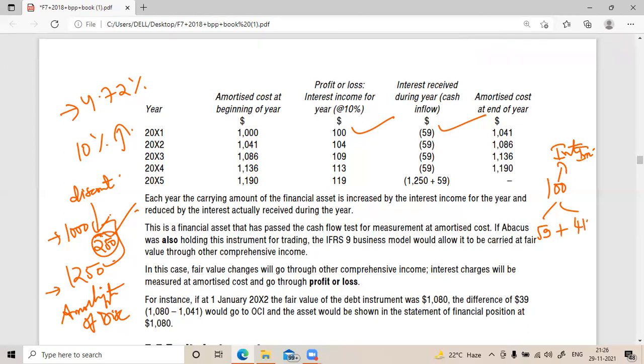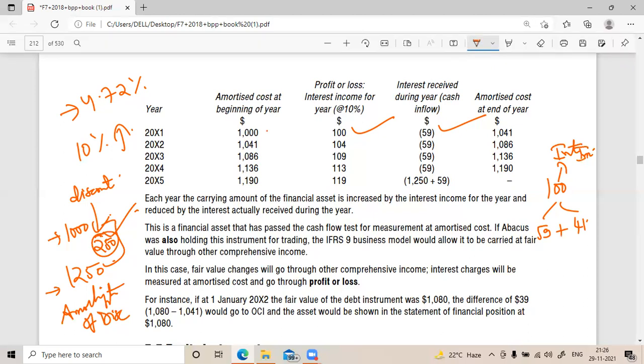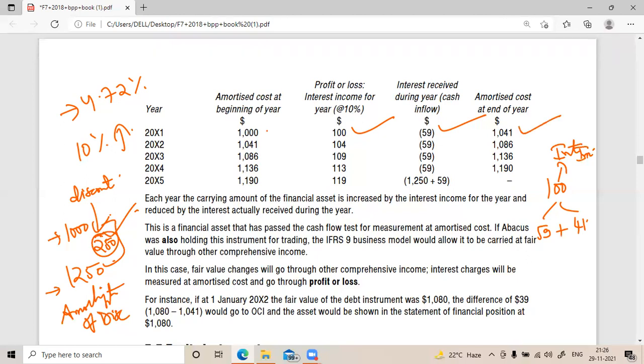Got it? So here this is the amortized cost at the end of the year. Why? Because this is what the company is supposed to do. This is what the investor expects. You need to do 1,000 plus 100 minus 59.